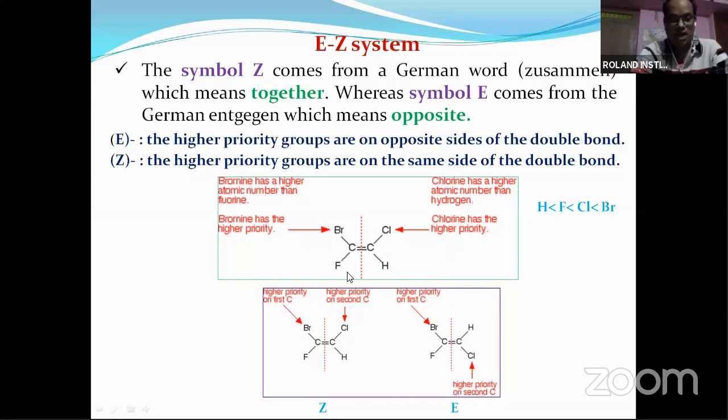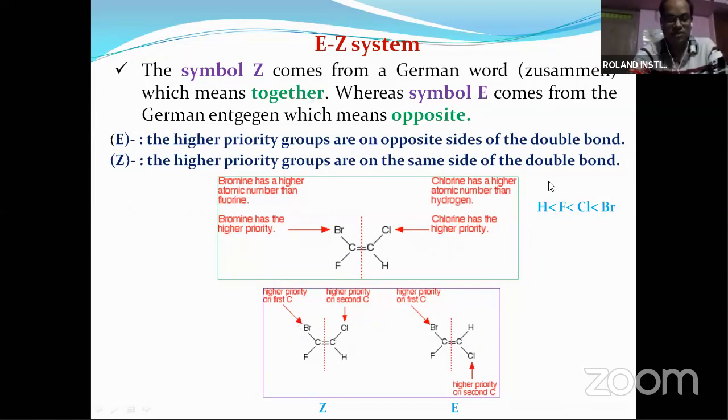Suppose we consider here hydrogen, fluorine, bromine, chlorine. In the periodic table you can see the atomic weight of hydrogen is less than fluorine, fluorine is less than chlorine, then bromine. So the highest priority is bromine and chlorine. Here it is written already, fluorine has higher priority and bromine also higher priority. If higher priority groups are present on the same side of the double bonded carbon atom, then it is called the Z form. Z means together, means these are present on the same side.